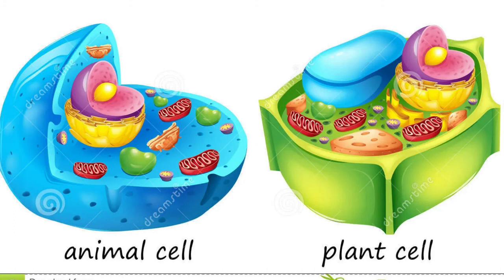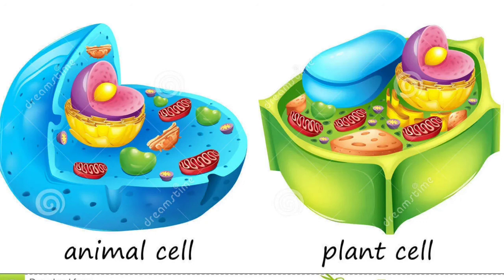Both animal and plant cells have mitochondria, which are the organelles where cellular respiration takes place, a process that allows the cells to gain energy. The cell nucleus is another characteristic shared by both types of cells. The cell's genetic material, DNA, is housed in this membranous structure.